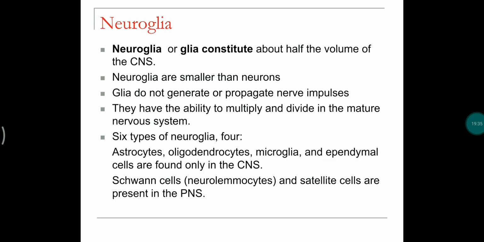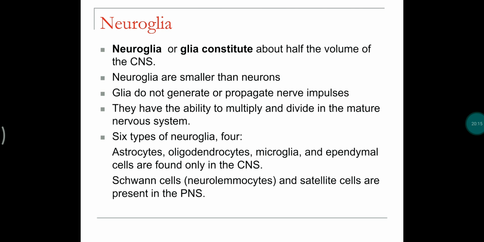Neuroglial cells: as we already discussed, nervous tissue consists of two types of cells. And what are they? Nerve cells or neurons, and neuroglial cells. Now we are going to discuss neuroglial cells. Neuroglial cells are also the stroma of the nervous system, which makes up half of the volume of the CNS, and they are smaller than the neurons. Glial cells do not generate or propagate nerve impulses. They only help in the support of the neurons.